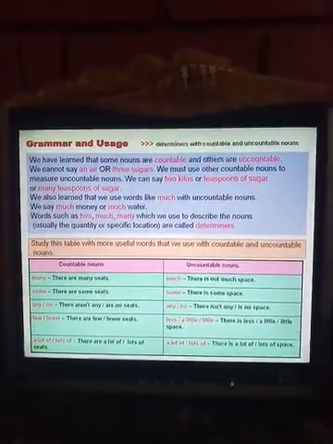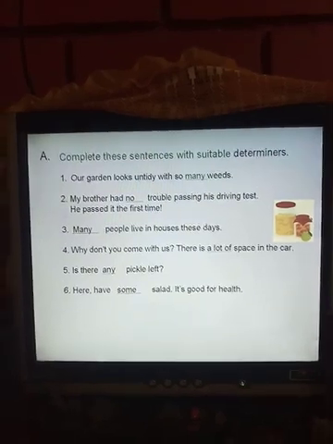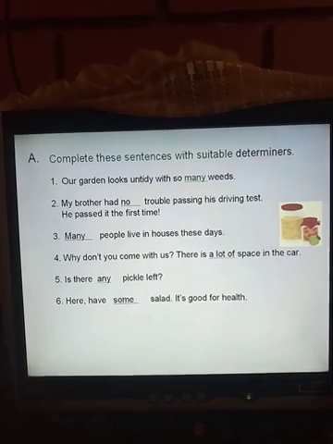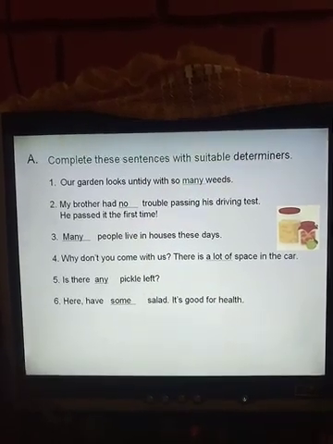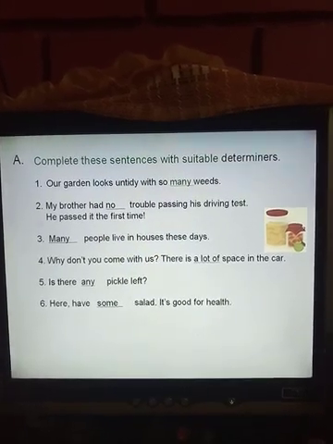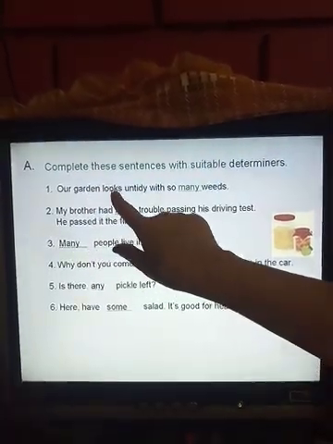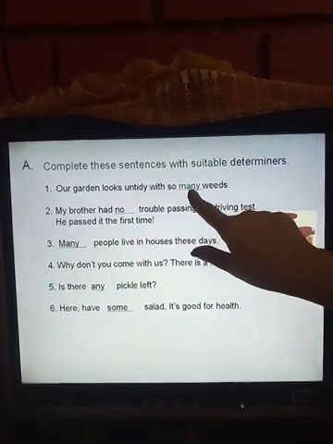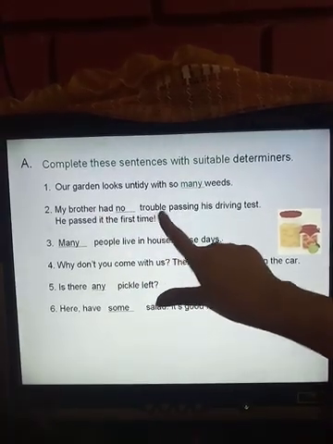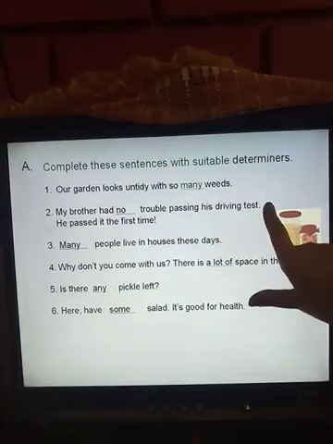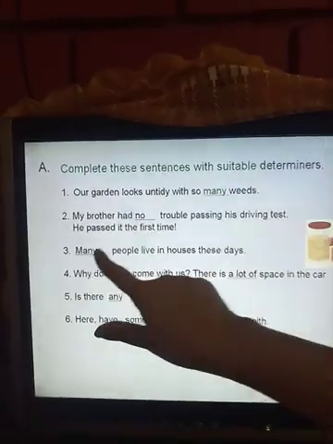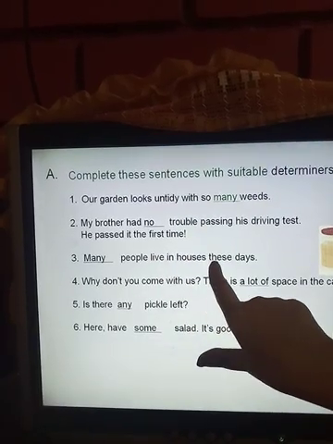Now let us come to exercise A in your English literature book. Please take out your pencils and let us do this exercise. Complete these sentences with suitable determiners. The first one: our garden looks untidy with so many weeds. My brother had no trouble passing his driving test. He passed it the first time. Many people live in houses these days.